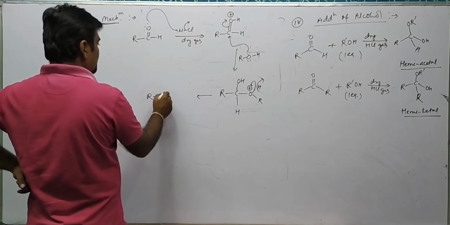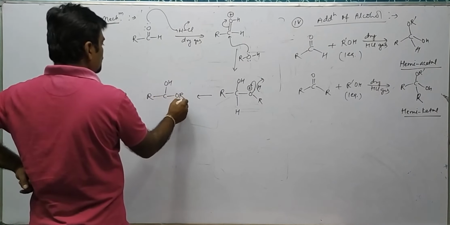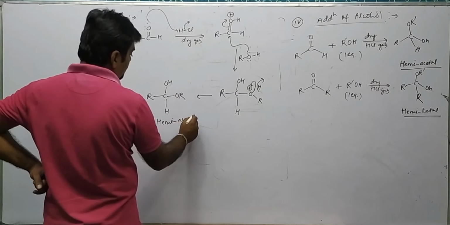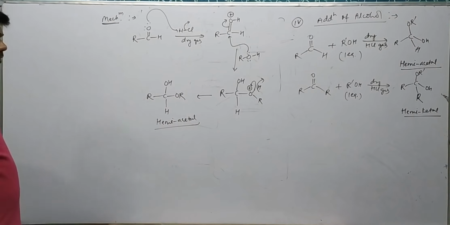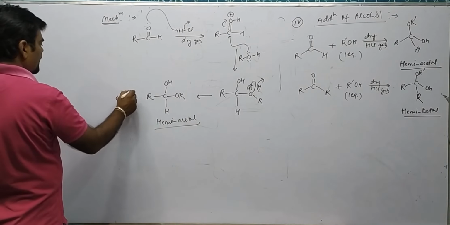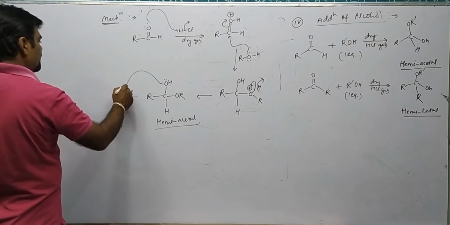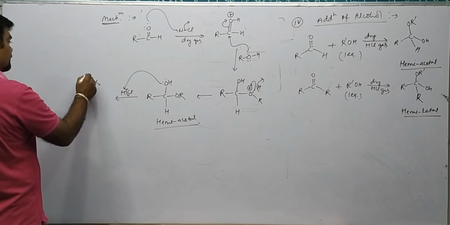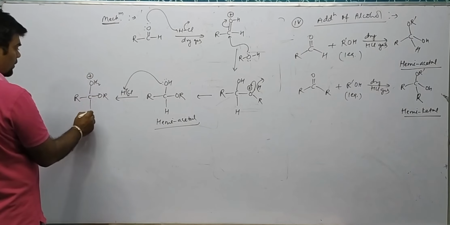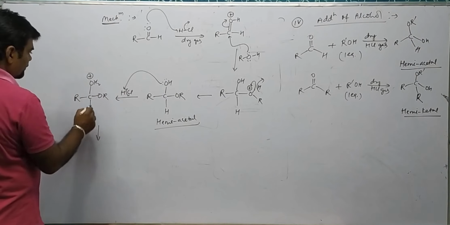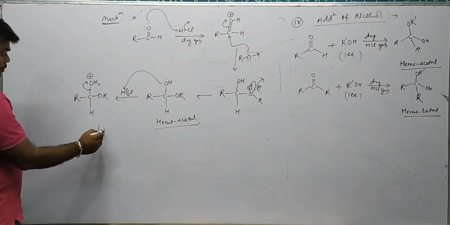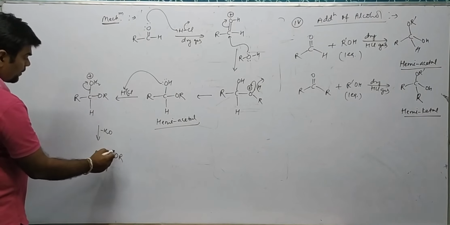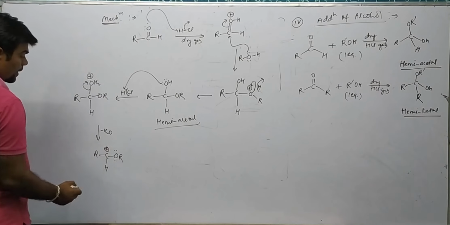This will become R C OH OR and H. This is hemiacetal. Further, by the use of HCl gas, this will protonate to H plus, Cl minus will move out, becoming R C OH2 plus, at this place OR, at this place hydrogen. Further, this H2O plus will move out. It becomes R C H, over here OR, there is plus.